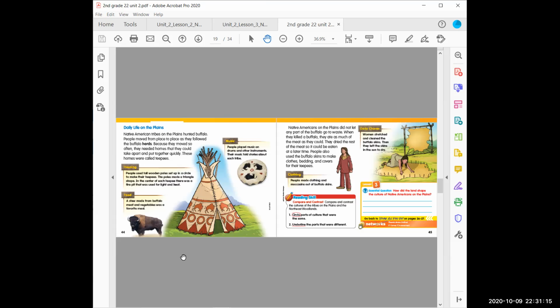Food. A stew made from buffalo meat and vegetables was a favorite meal. Music. People played music on drums and other instruments. Their music told stories about each tribe. Clothing. People made clothing and moccasins out of buffalo skins. Daily chores. Women stretched and cleaned the buffalo skins. Then they left the skins in the sun to dry. Quick check. Why were buffalo important to Native Americans of the Plains region?